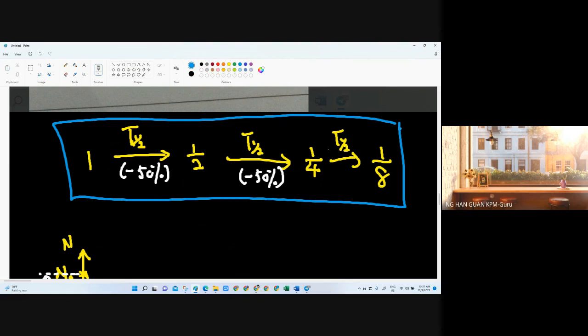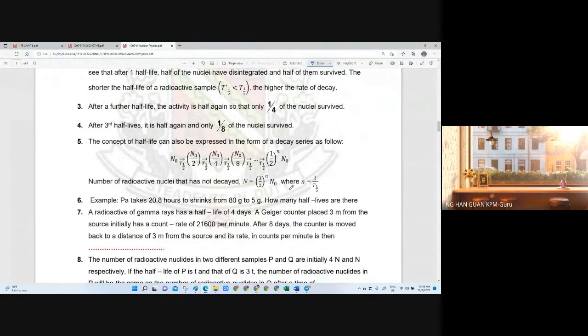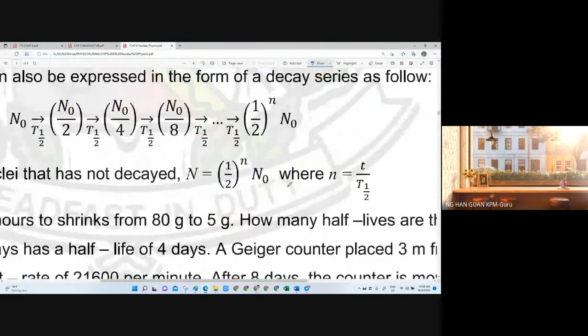But if the process involves 1.5 half-lives or 2.1 half-lives, then in cases like this, with the timeline problem-solving method, we are unable to know whether it's 2.5 half-lives or 2.3 half-lives. Cannot. We have to use a formula. Okay. This is new in your syllabus, right? They brought back this formula.